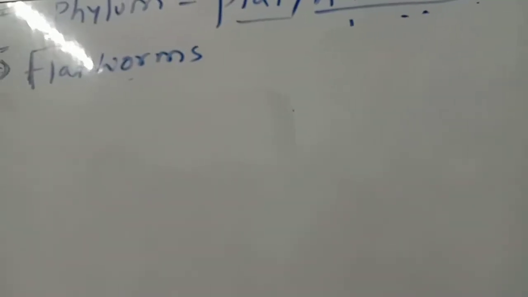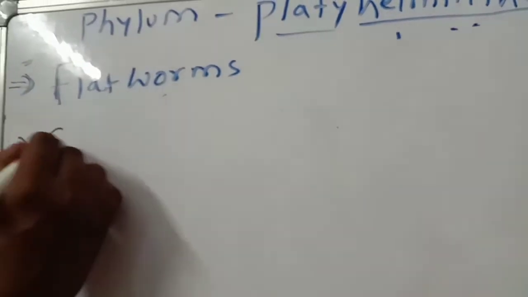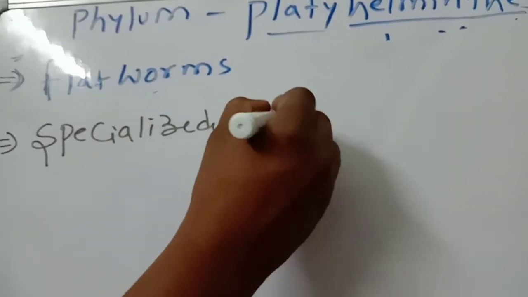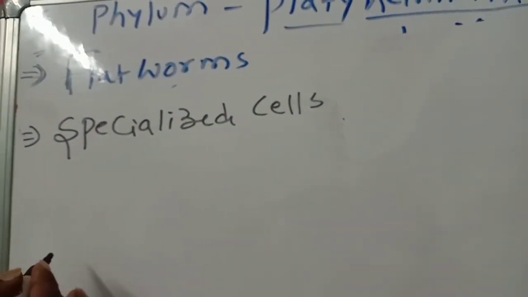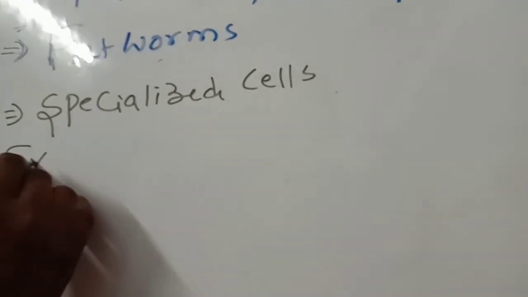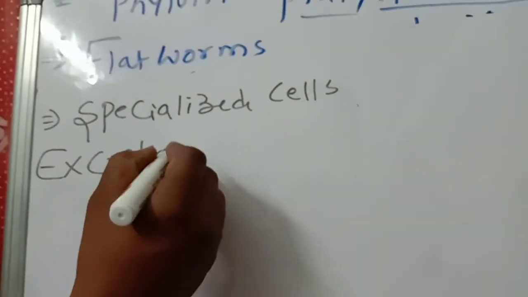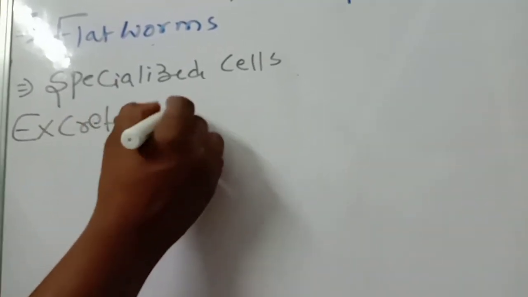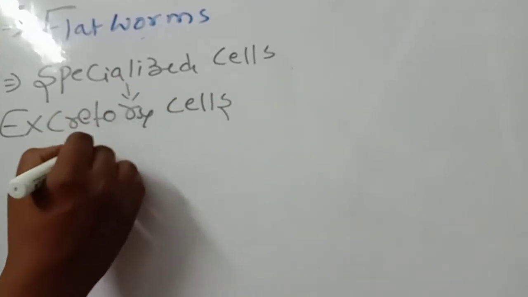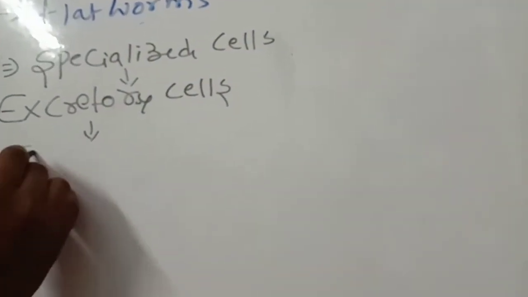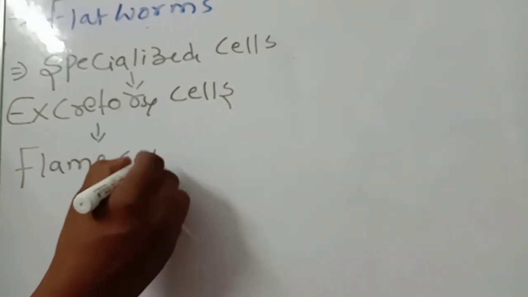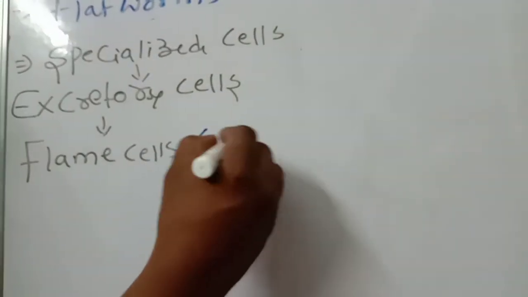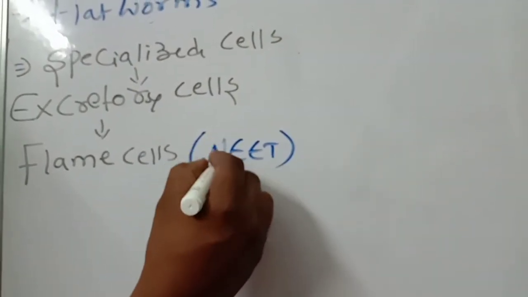Next one, the specialized cells. Specialized cells are there. Those specialized cells are called excretory cells. What do you call these excretory cells? Specialized excretory cells are there. They are called flame cells. This is a neat bit, so this point you should have to remember.